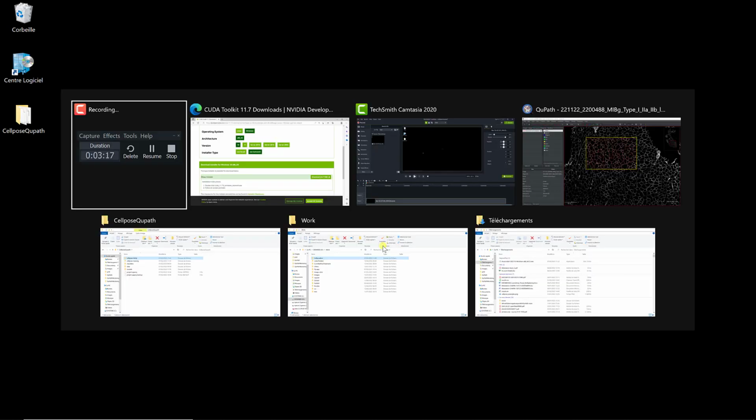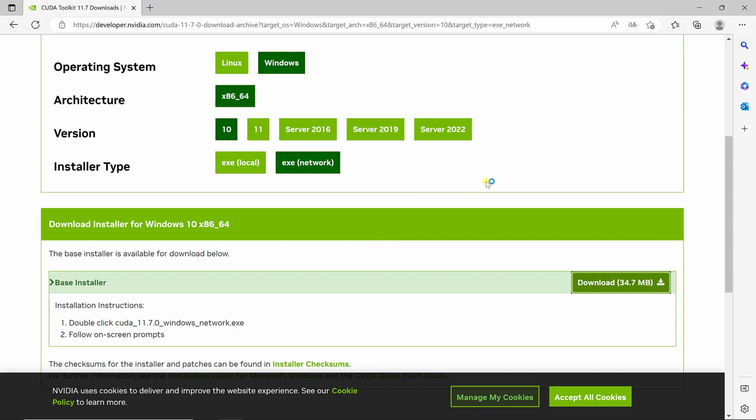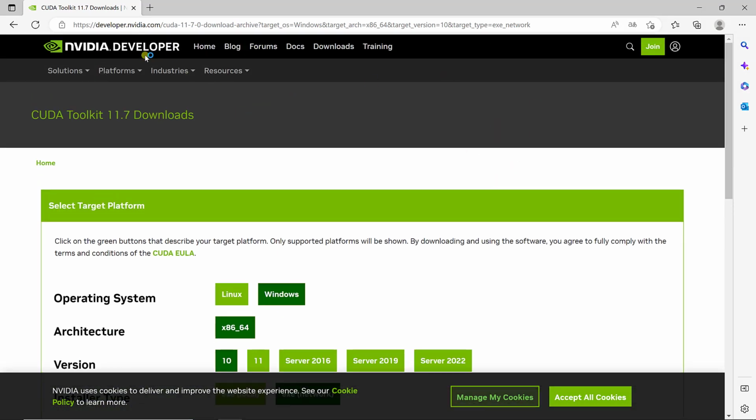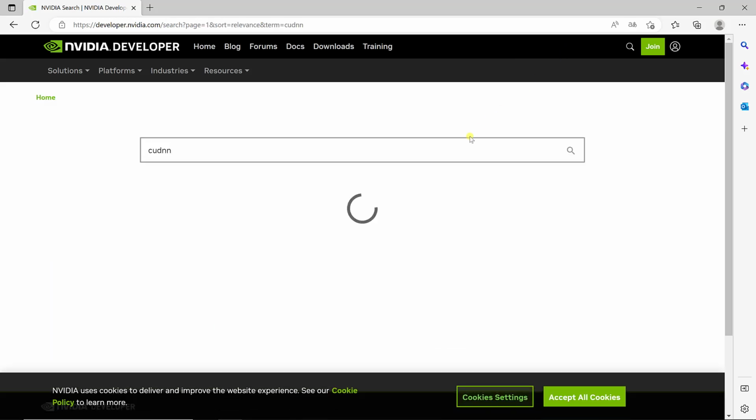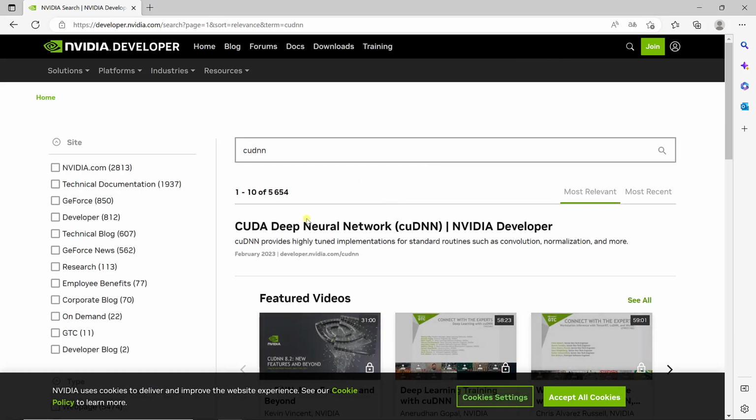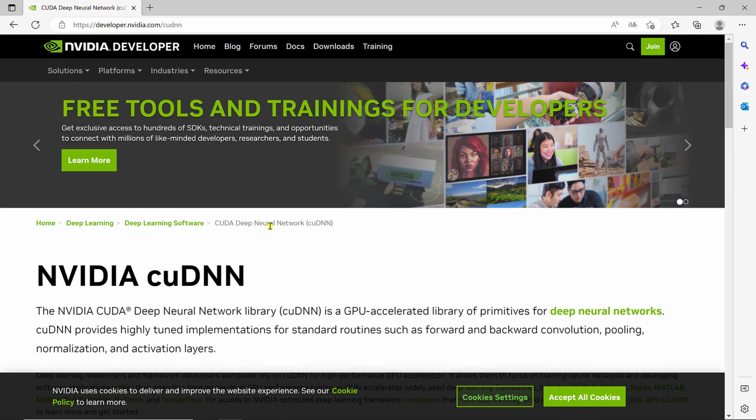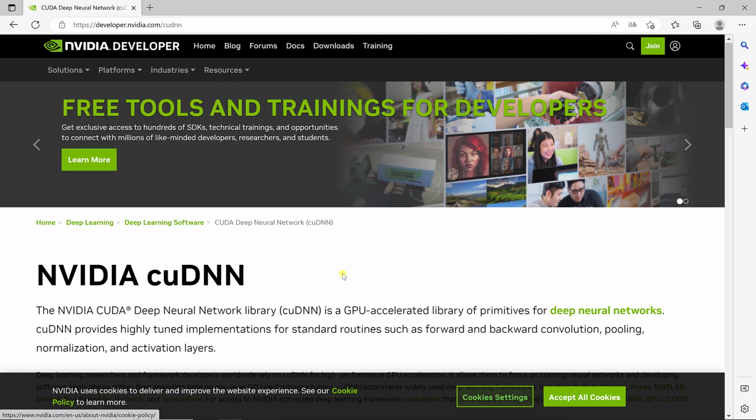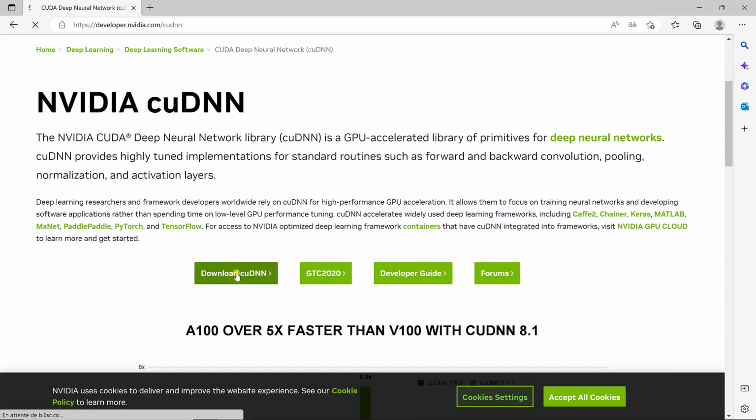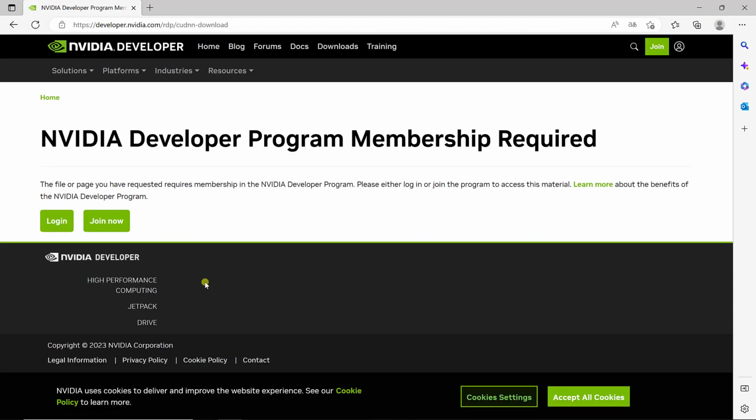So I'm going to go back to my browser. And now, still on the NVIDIA developer website, I'm going to look for cuDNN. So the only thing is that for cuDNN you need to be logged in. So if I go there, it's going to ask, so no, it seems to be fine. Let's check this out. Yeah, so you need to log in.